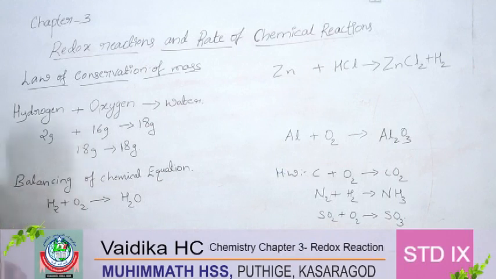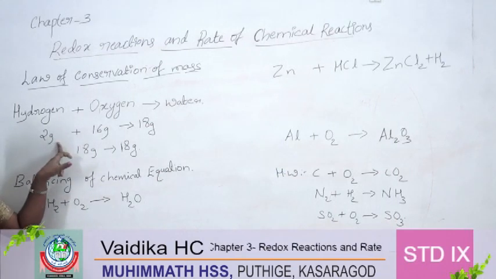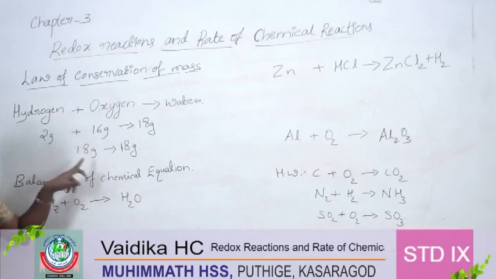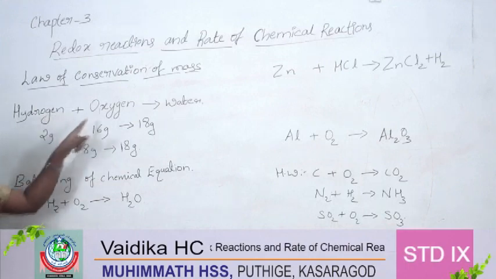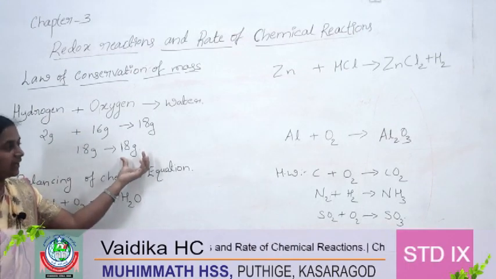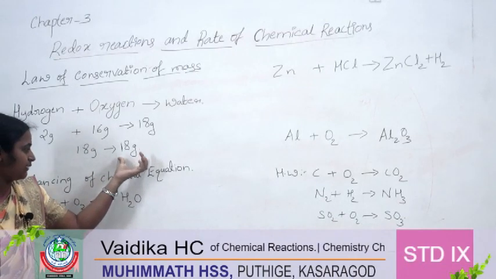We take 2 gram of hydrogen and 16 gram of oxygen, and it forms 18 gram of water. So, if you add the reactant side, 2 gram plus 16 gram, how much? 18 gram. On the reactant side, the mass of the reactants is 18 gram and the mass of the water is also 18 gram, right?